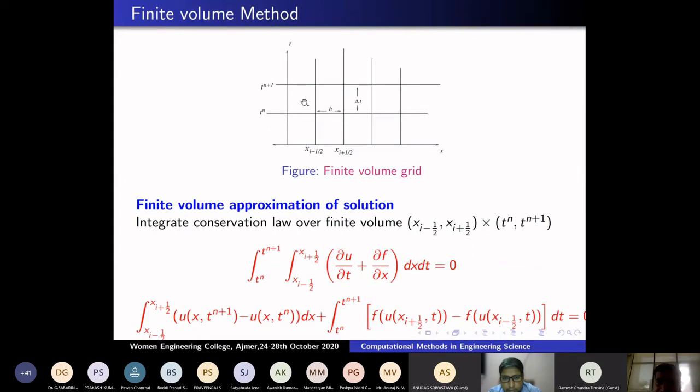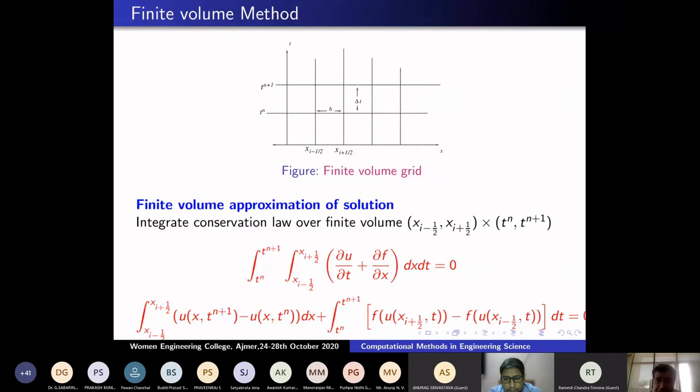So the finite volume method is more advantageous for capturing discontinuous solutions. It lies between the finite element and the finite difference methods. It has the advantage of the finite element method: I can discretize the domain with rectangles and triangles. That is not possible in the finite difference method.